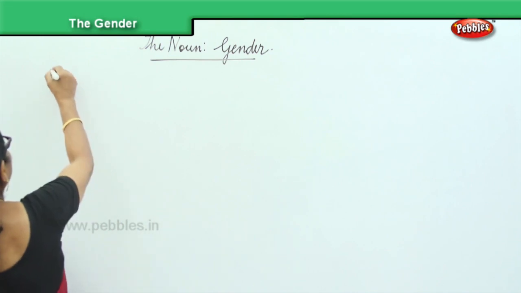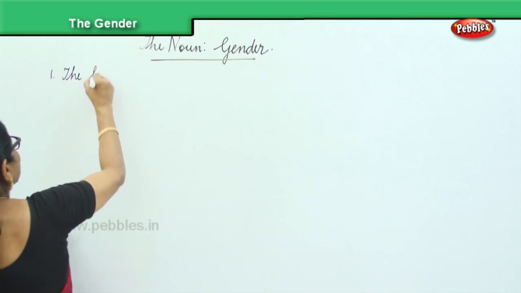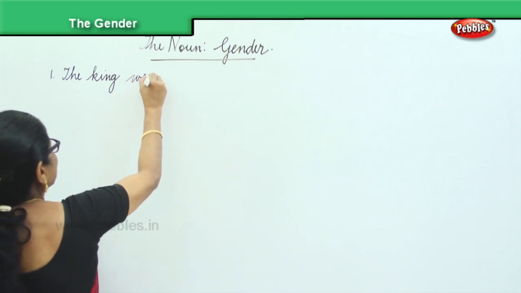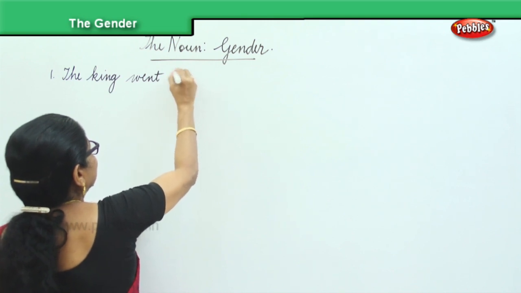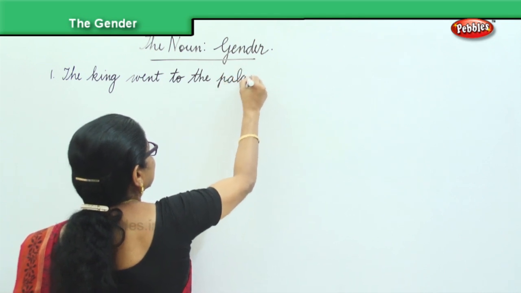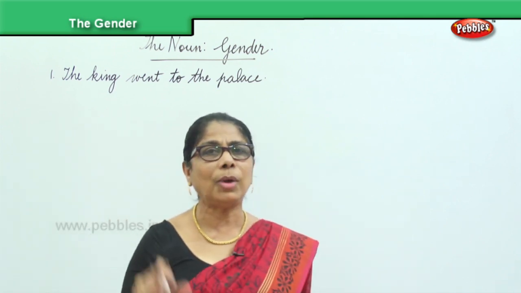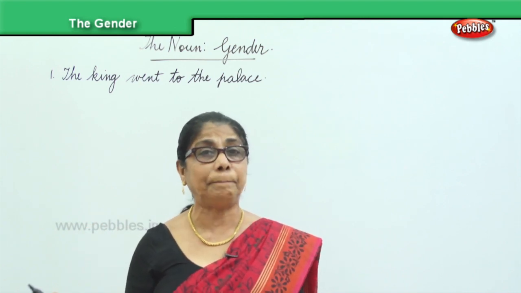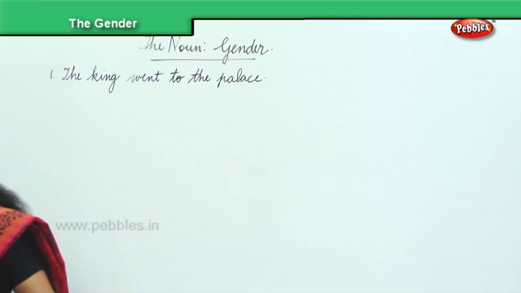First, the king went to the palace. Now, the king went to the palace. That is the masculine gender. Now, what are we going to change here? The king. So, the king will become queen. That's all, very simple. So, this is masculine gender, and then we need to do feminine gender.